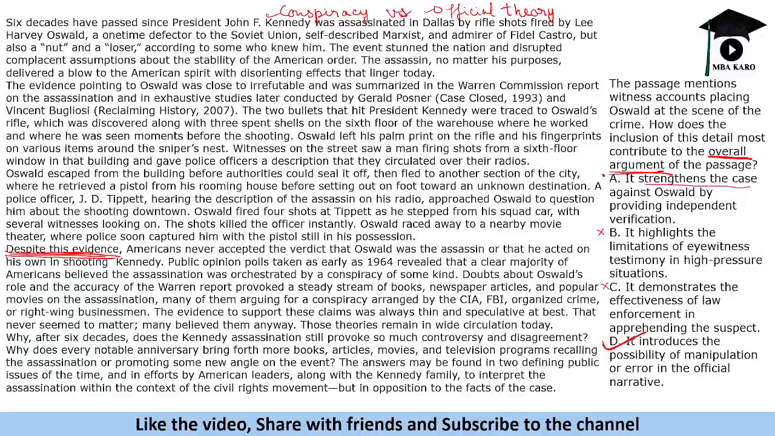So it was a tough one. It says that is the overall argument. So overall argument means it talks about the possibility of both the theories. So this case could be deliberately made to manipulate the official narrative.